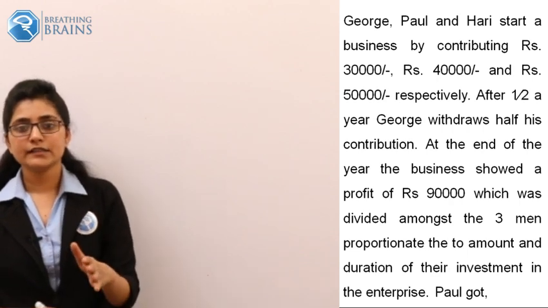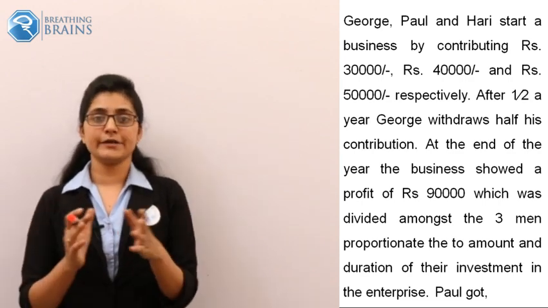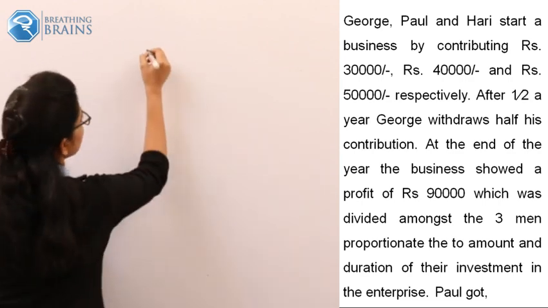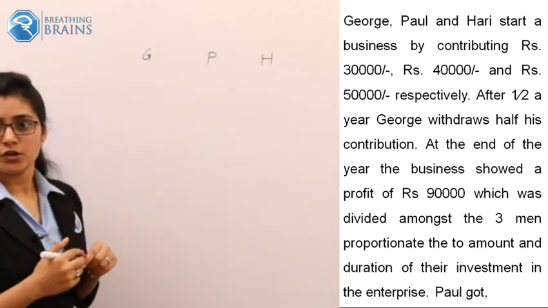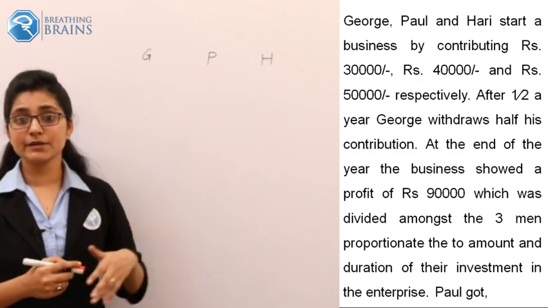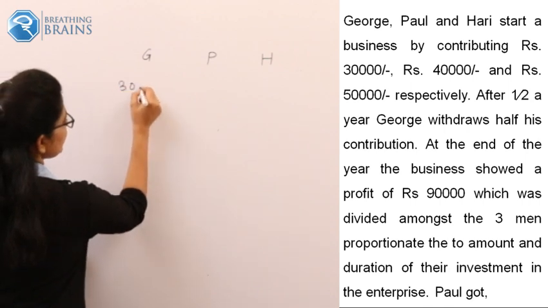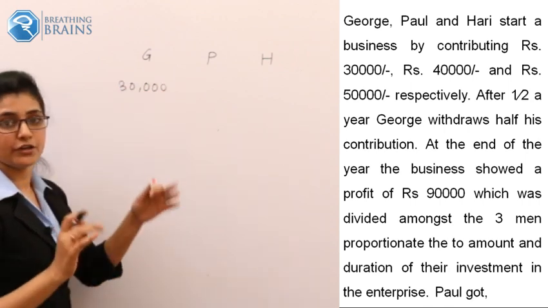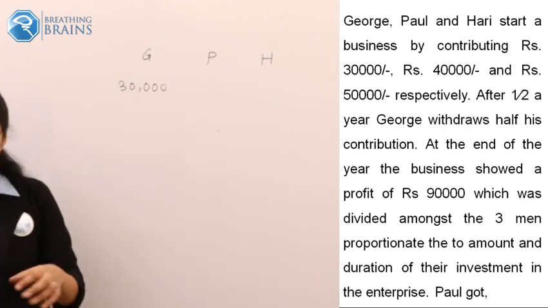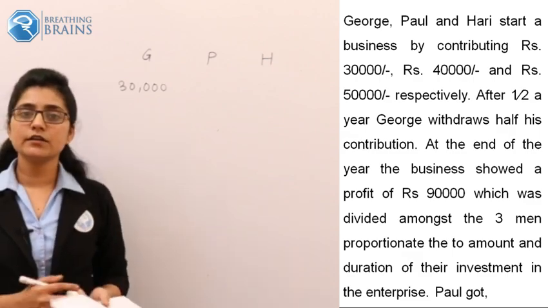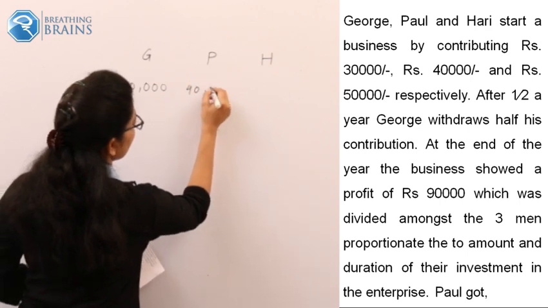The first is that in the previous problem there were only 2 participants. Now here are 3 friends. One is George, second one is Paul, and third one is Hari. They invested some amount. How much amount did George invest? He invested 30,000. Such a big number. Now when Paul came to know that George invested 30,000 rupees, he said that he will invest 40,000 rupees. 10,000, he increased his value.